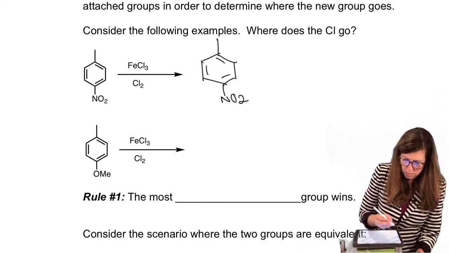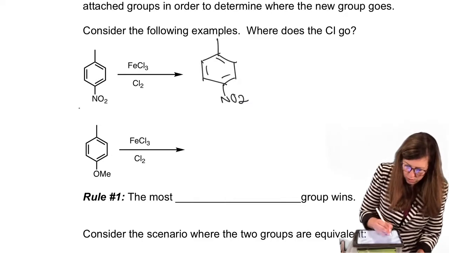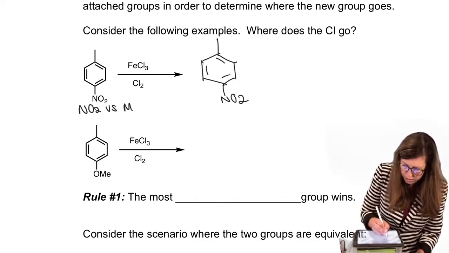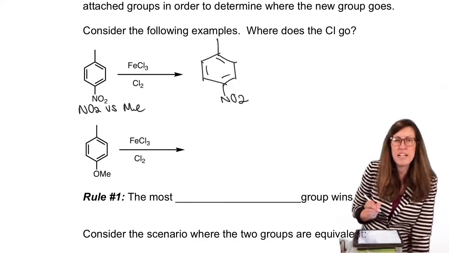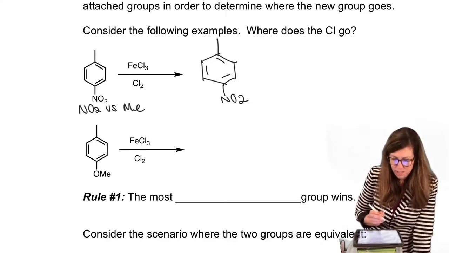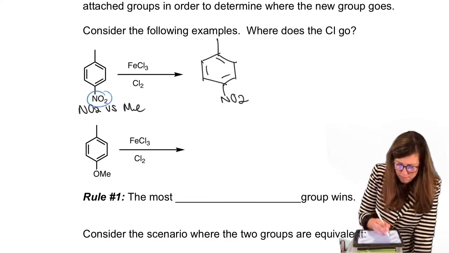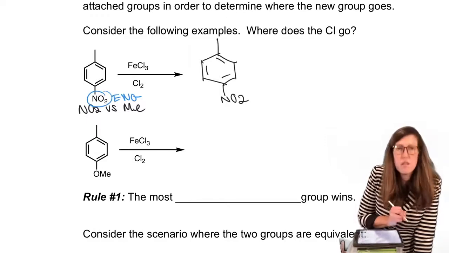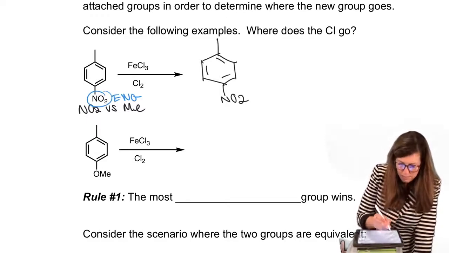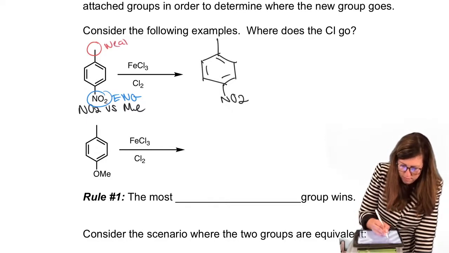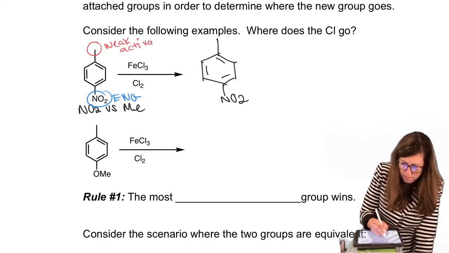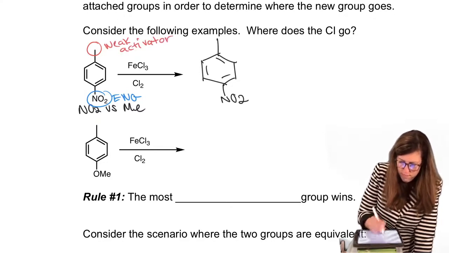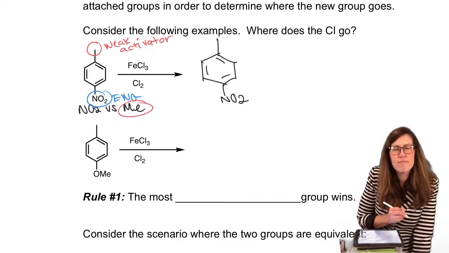Okay. NO2 versus methyl. NO2 is very deactivating, the strongest deactivator there is. Methyl is weakly activating. Therefore, methyl wins. Ignore nitro.